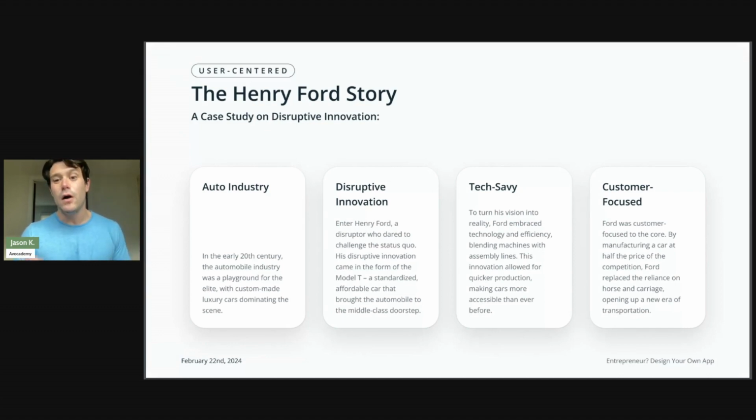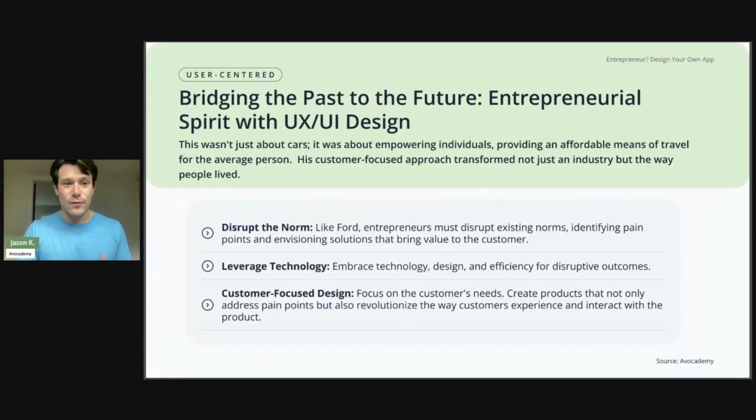And this is what we call customer focused, because by manufacturing a car at half the price of the competition, Ford replaced the reliance on the horse and carriage and opened up an entirely new era of transportation. And that is just an amazing, amazing story of how the automobile industry was turned upside down because of Henry Ford. And if we look even further, this wasn't just about cars, right?